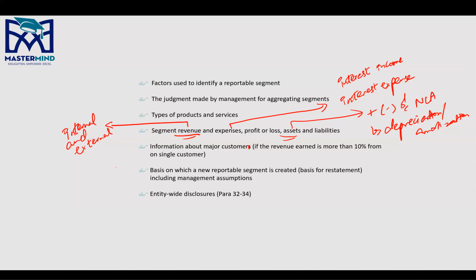Okay. Entity-wide disclosures are not very important, but obviously they're part of the standard, right? And they basically include businesses that are widespread. So for example, they're operating from one country, but they have customers in different countries as well, major customers in different countries as well, right? So entity-wide disclosures, you could say that these are for MNCs. Okay. So this is just a quick revision of IFRS 8,